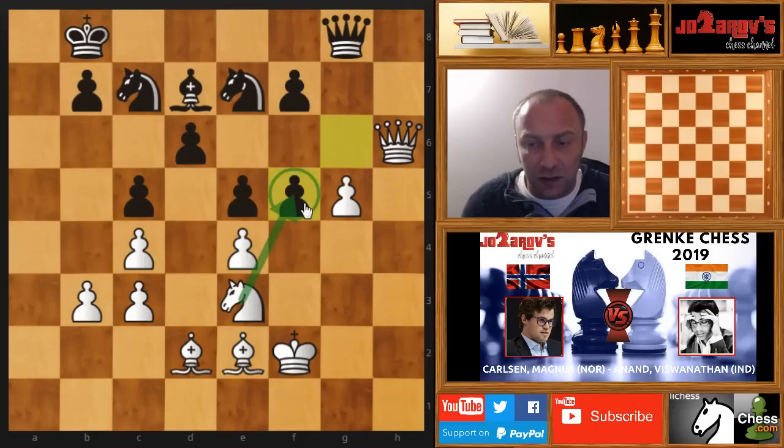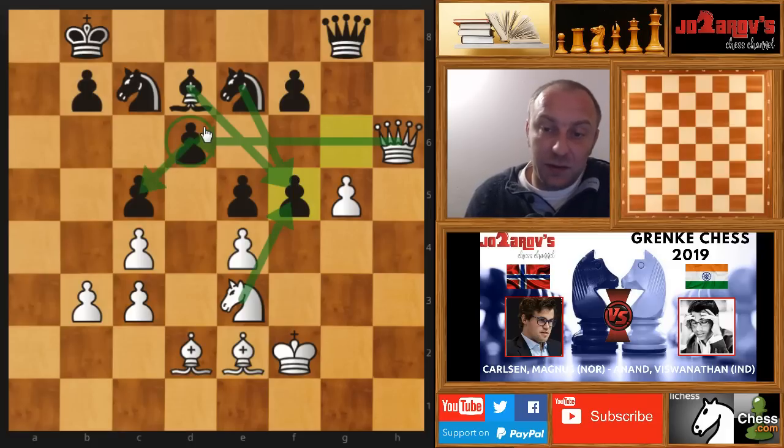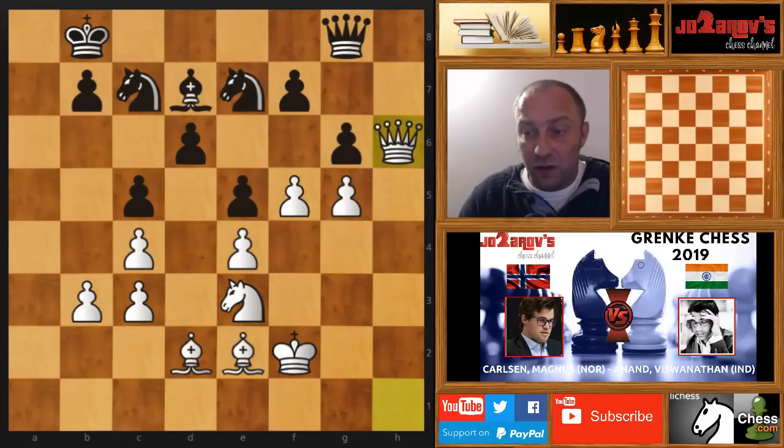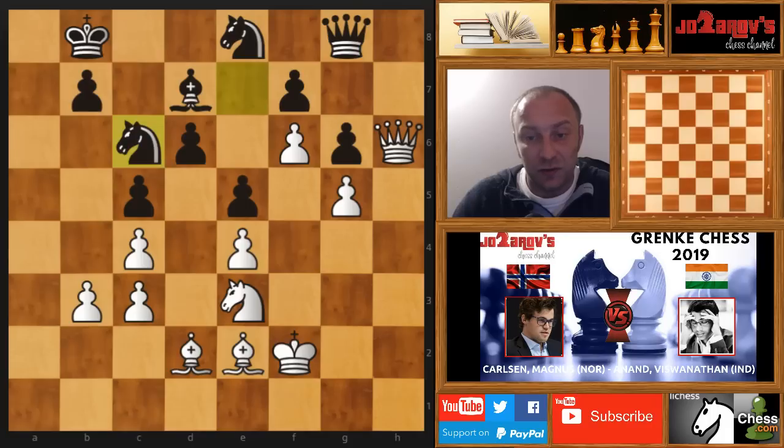You're not getting a pawn, because although you have twice attacked this pawn, here you lose a very important pawn, which is the d6, and this d6 is the main protector of the c5 and d5 pawns. And if the queen infiltrates here in the position, I think it's basically game over for black. So that's why here after queen on h6, knight on e8 was played, and now f6. Now finally Magnus creates this attack here after knight on c6.